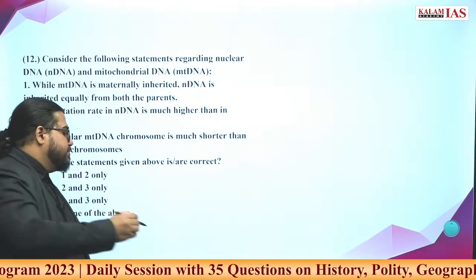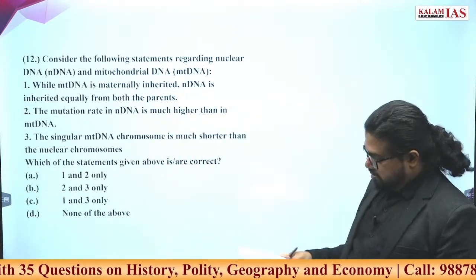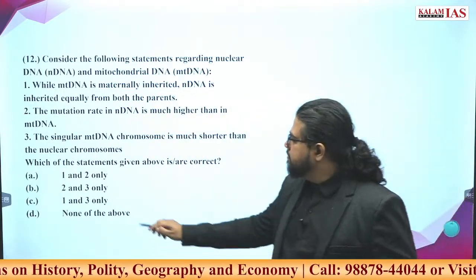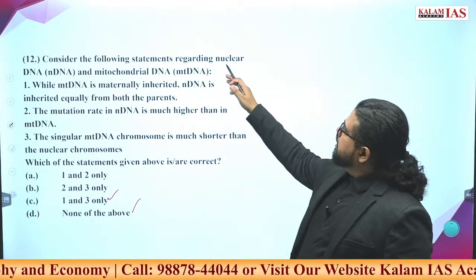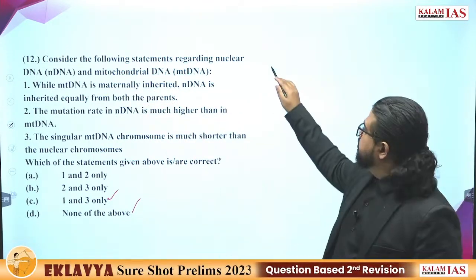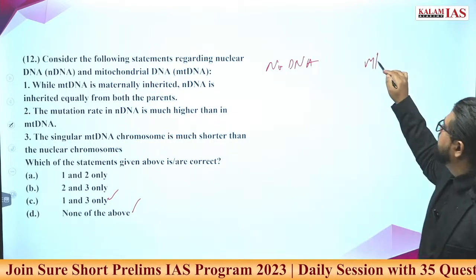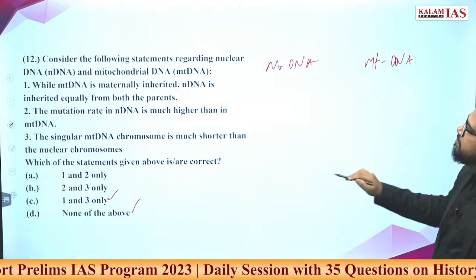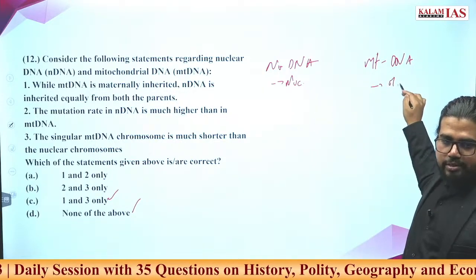What is the answer? Tell me. C, D. So consider the following statement regarding nuclear DNA and mitochondrial DNA. So we have nuclear DNA and mitochondrial DNA. What is the difference between them? This will be in the nucleus of the cell. This will be in the mitochondria of the cell.